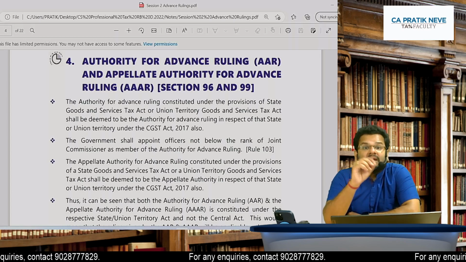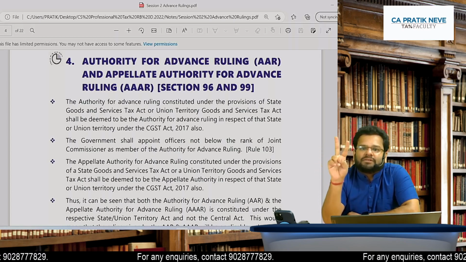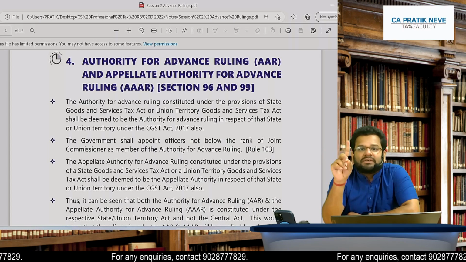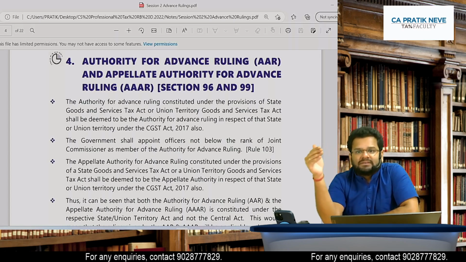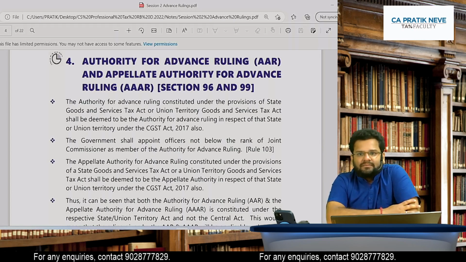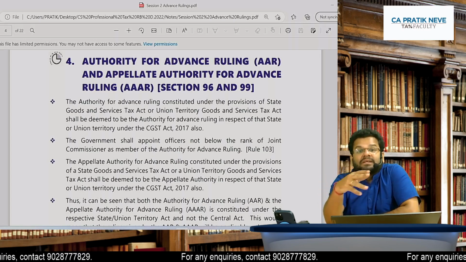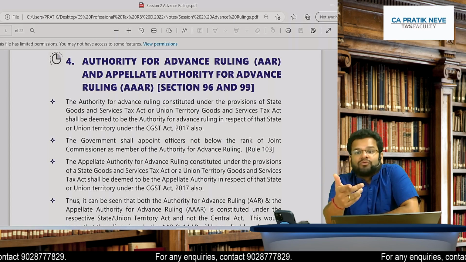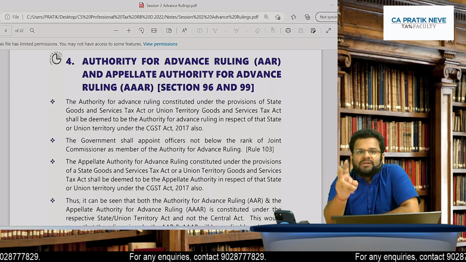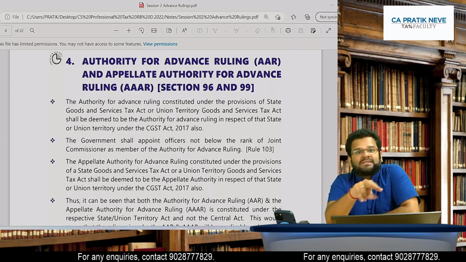So in this AAR, that is Authority of Advance Ruling, there are 2 officers. One officer representing CGST, one officer representing SGST. Agreed all of you? So see, whatever we try to do, there are going to be even number of officers. So there are just 2 officers, one of CGST, one of SGST.